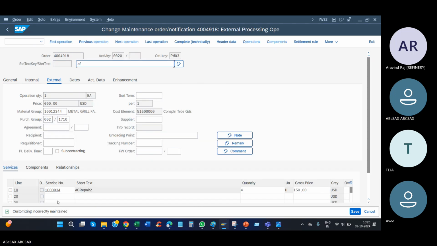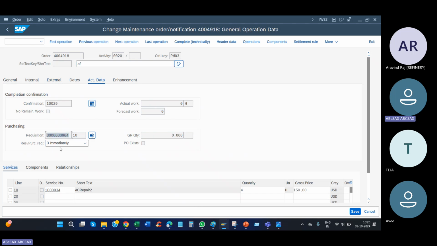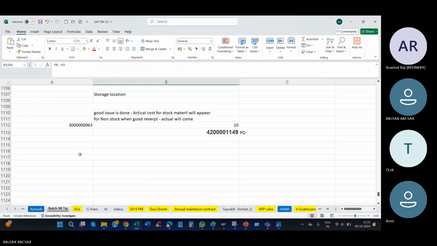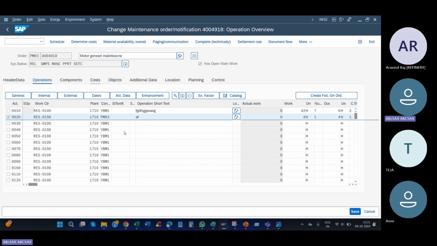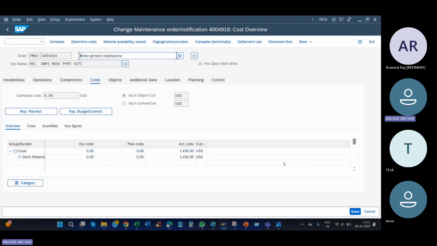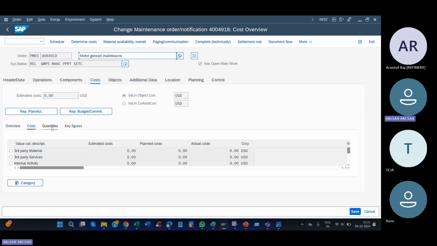Here you enter the service number and price, and in actual data you will get the PR. This is my PR, 964, line item 10. Line item 10 is very important, as I told you. For the PR, you need to create the PO. Did you get the plan cost? It is not coming yet. Check it later. Plan cost will come.